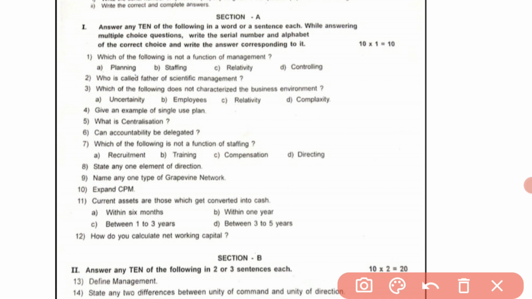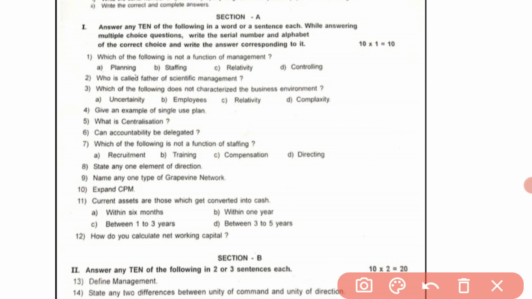Fourth question, give an example of a single-use plan. Next, what is centralization? Can accountability be delegated? Seventh, which of the following is not a function of staffing? Here, recruitment, training, compensation, directing.